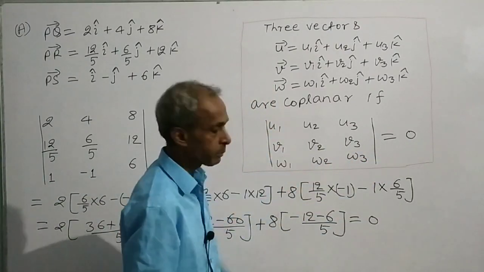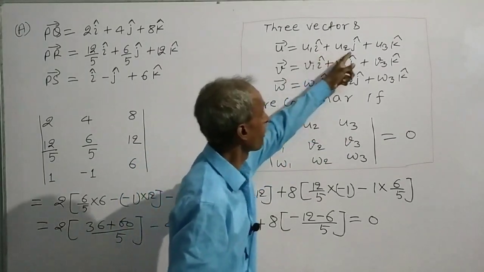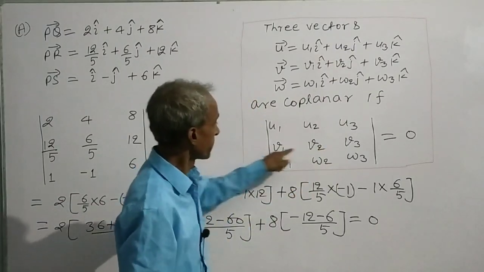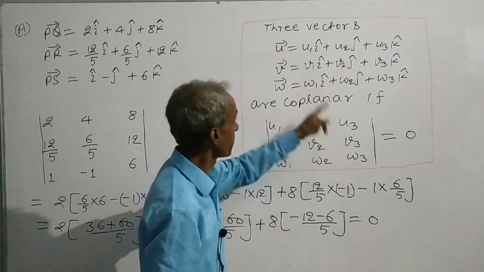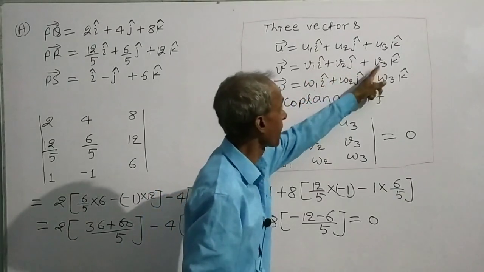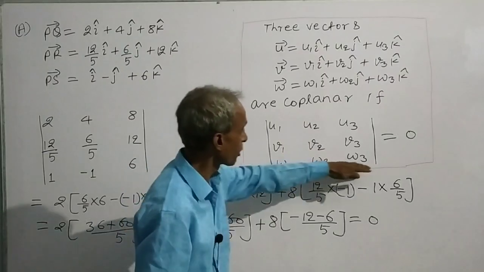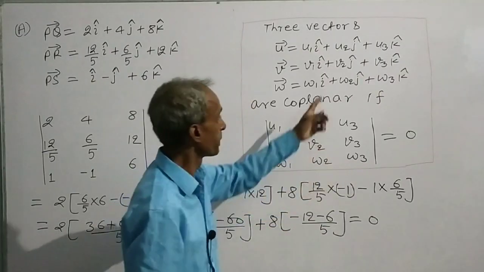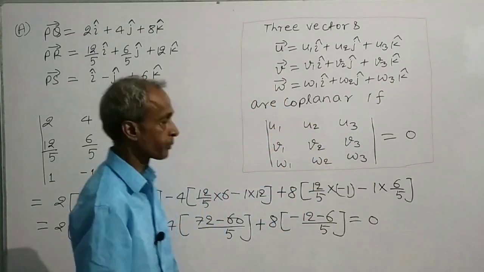In this determinant, the first row is the coefficients of i, j, k in vector U. In the second row, V1, V2, V3 are the coefficients of i, j, k in V. And in the third row, W1, W2, W3 are the coefficients of i, j, k in vector W.